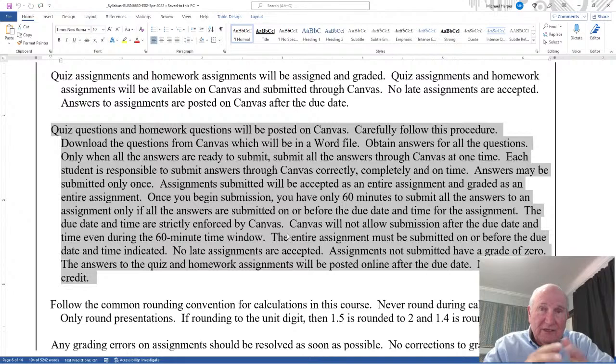Now, Canvas is the primary way of submitting it. But sometimes Canvas is down, sometimes you can't do it. But if you email it to me or somehow get that to me, one way or the other, before the due date and time, I will accept it if I can have it date and time stamped. I'll accept it, but I will not accept it after the due date and time.